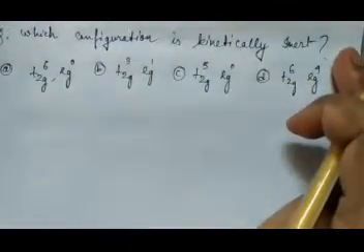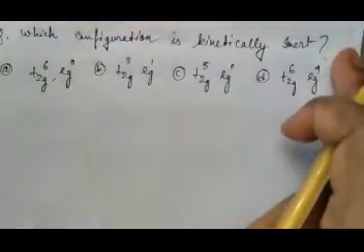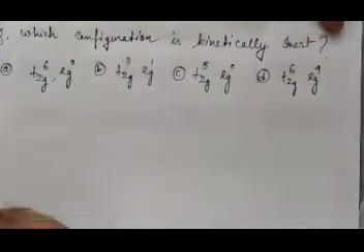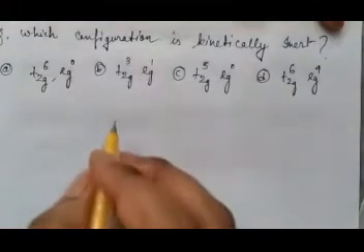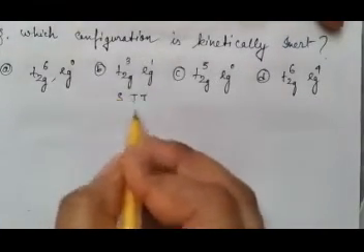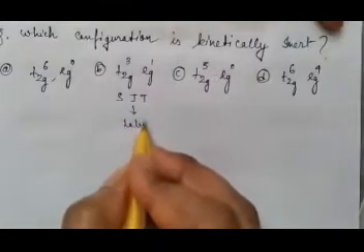So it is given this electronic configuration. You have to tell which configuration is kinetically inert. So first thing, what is the first thing you have to find? If strong Jahn-Teller distortion is present or not. Here strong Jahn-Teller distortion is present, that means this is labile.